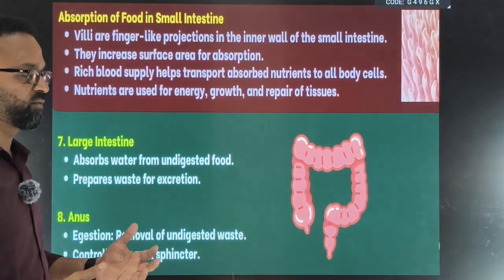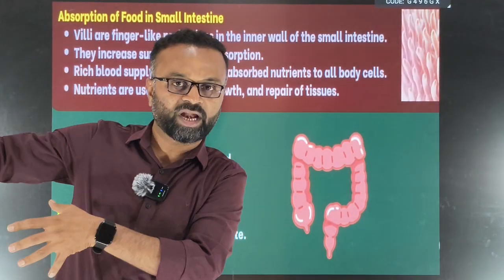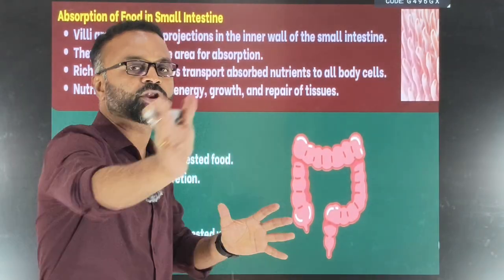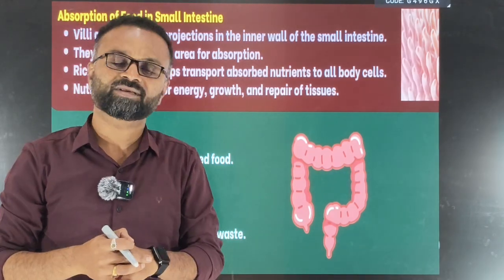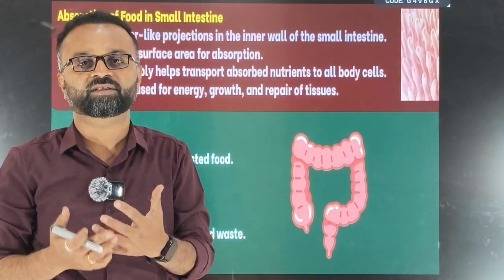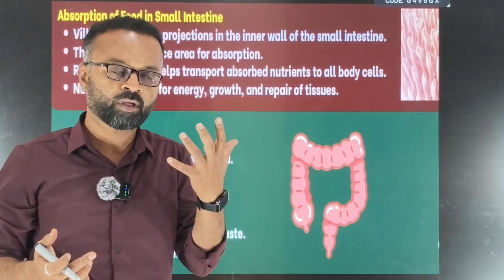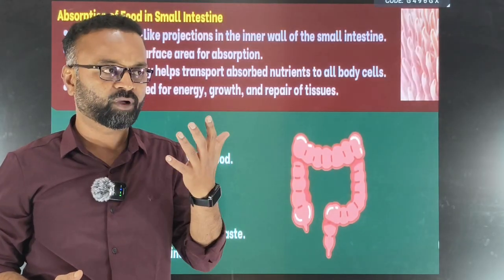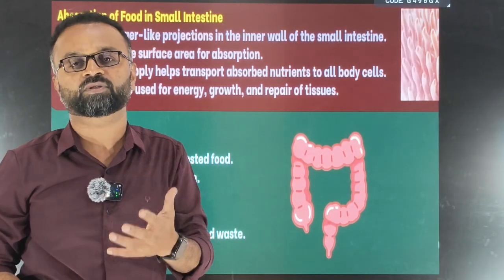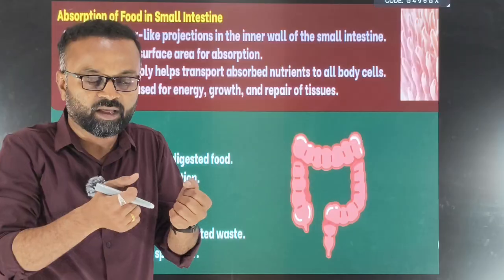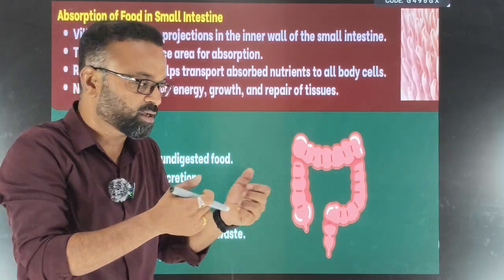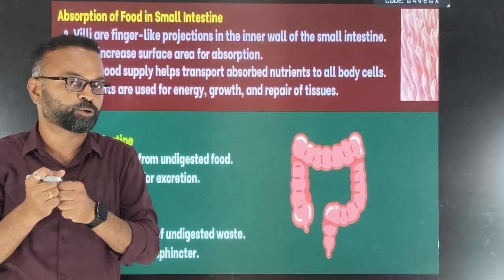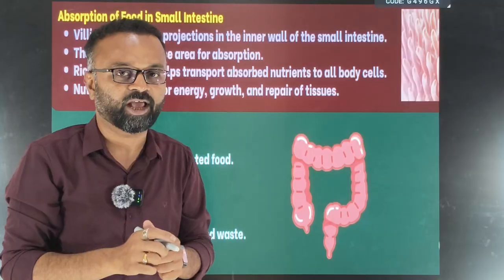After that, the digested nutrients should go into the blood, right? Then only the blood can transport all the nutrients to all the cells of the body. The cells can utilize them in the form of energy, in the form of growth, in the form of repairing the damaged tissue, and all those sorts of things should take place. From the small intestine, what should happen? All the nutrients need to go into the blood, and that is done with the help of